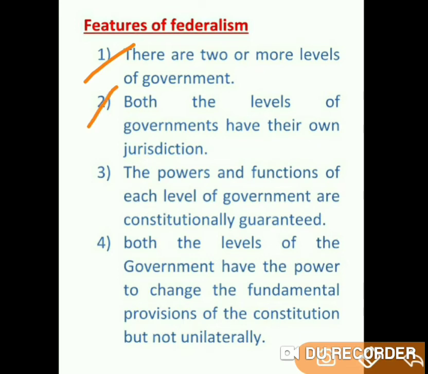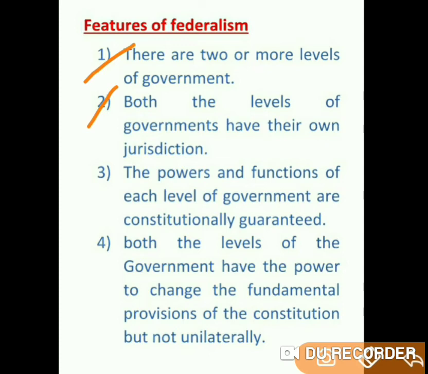And the second one, both the levels of government have their own jurisdiction. Jurisdiction means each level of government, such as state government and central government, has its own jurisdiction. The provisions of their government are mentioned in the constitution. They are constitutionally abided. So the existence and the authority of each tier of government is constitutionally guaranteed.